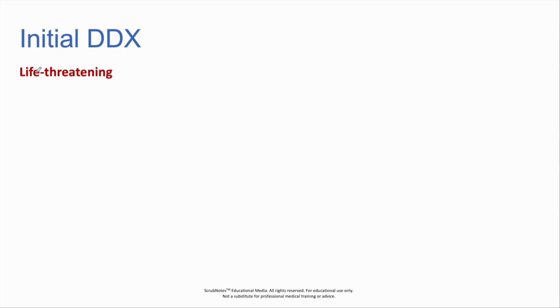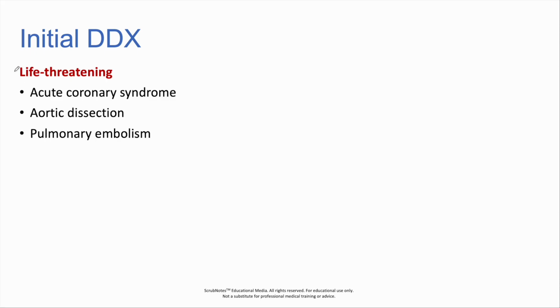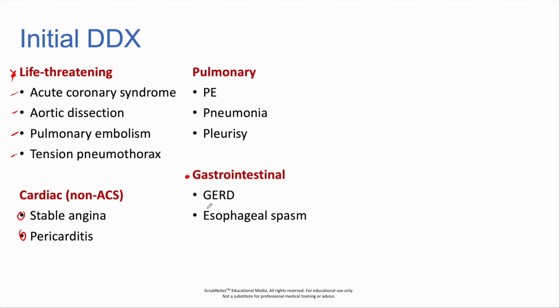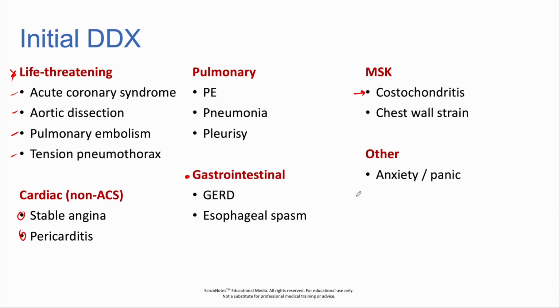Okay, let's look at our initial DDX list for our 54-year-old male with a chief complaint of chest pain. Before narrowing, we build a structured differential. So we have life-threatening conditions like acute coronary syndrome, aortic dissection, pulmonary embolism, tension pneumothorax. There could be cardiac issues that are non-ACS, such as stable angina, pericarditis. There could be pulmonary causes like a PE, pneumonia, pleurisy. We also have GI, so we could consider GERD, esophageal spasm. There could be costochondritis for MSK, and then other, like anxiety. We'll narrow this down using pattern recognition.